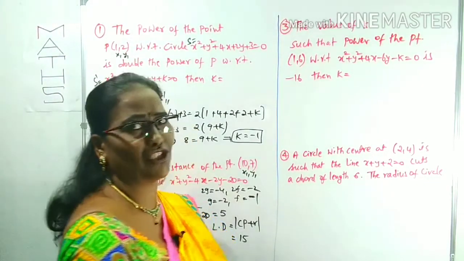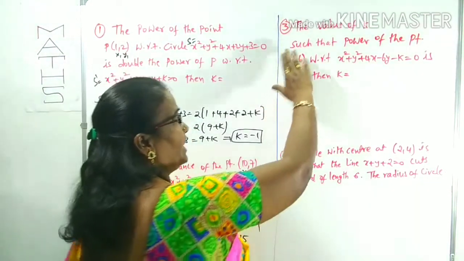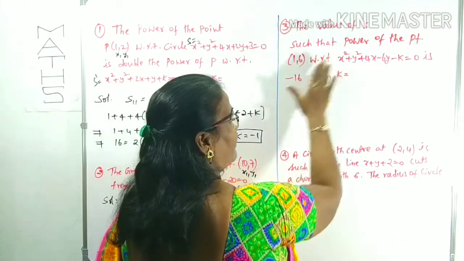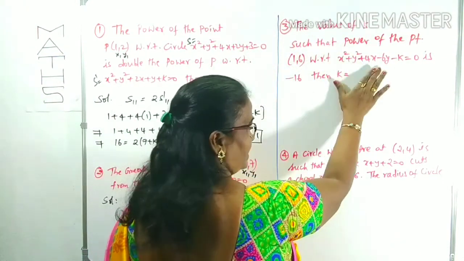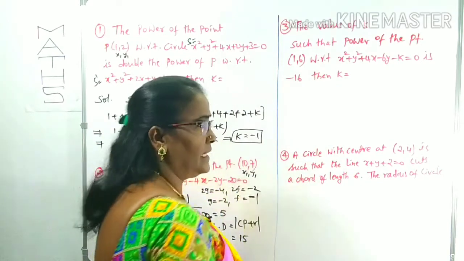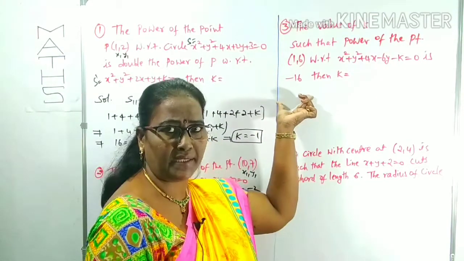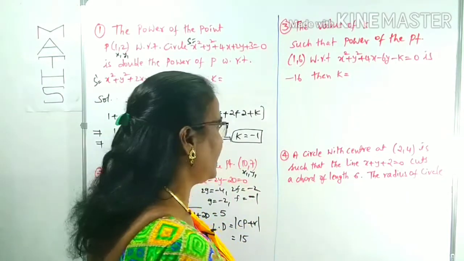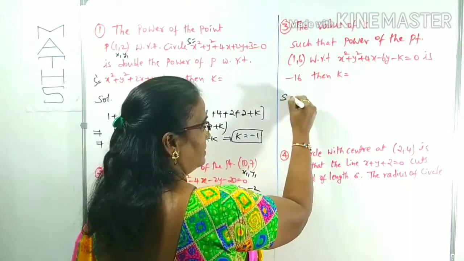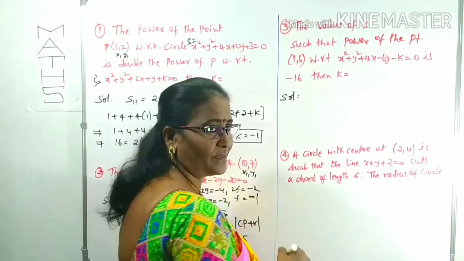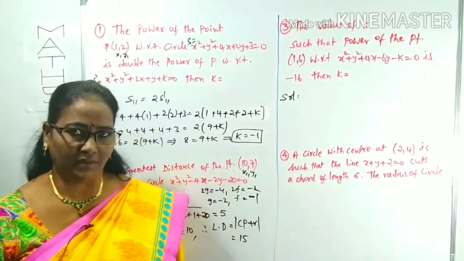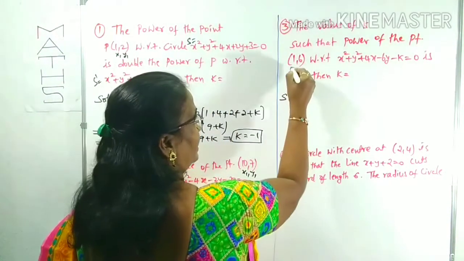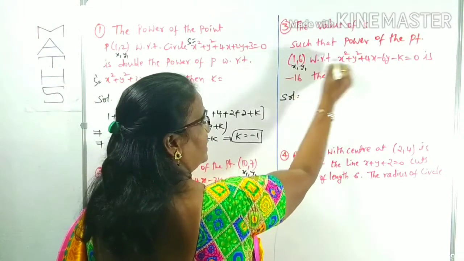Now we can come to question number 3. Find the value of k such that the power of the point with respect to the circle is minus 16. Here the power of the point is given as minus 16, and some unknown value k is asked. As usual, what is the power of the point? S11. Here this point is x1, y1. Directly we can substitute.